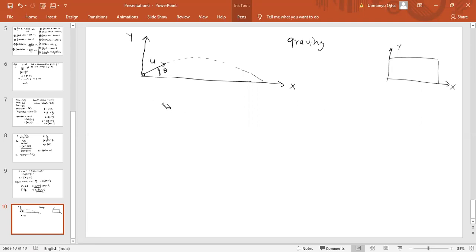Now this u is making angle theta from the x-axis. This u can be broken into two components. One component would be along the x-axis, that is ux. Other component along the y-axis, that is uy. So for the particle to move along the x-axis, which velocity is responsible, x or y? This particle has both motions, one along the x-axis, other along the y-axis. To move the particle along the x-axis, the velocity which is along the x is responsible.